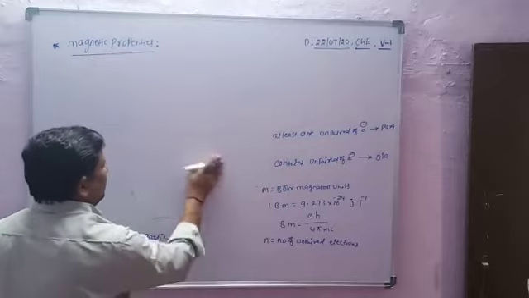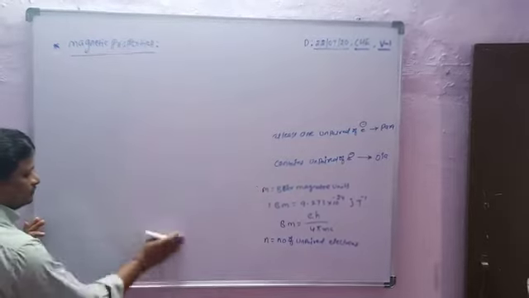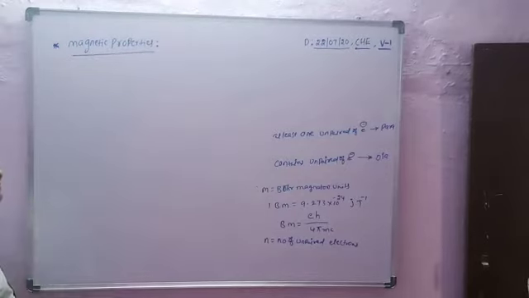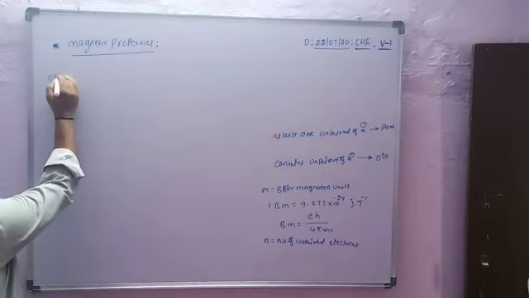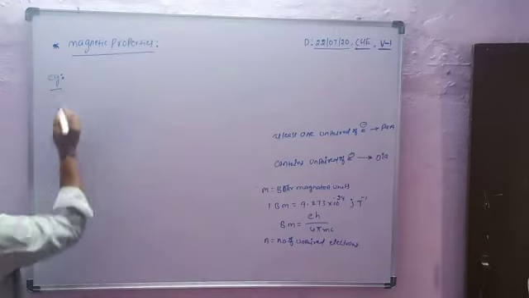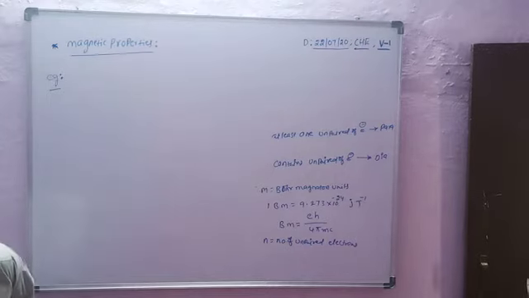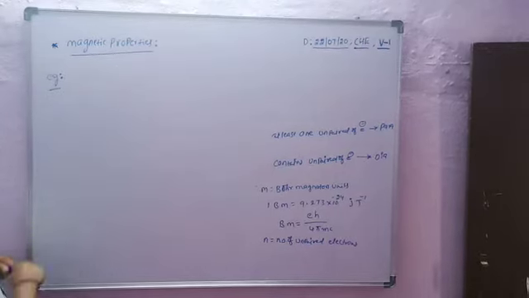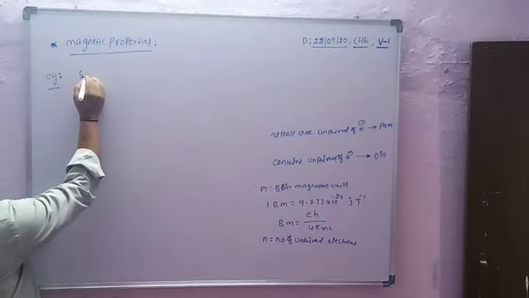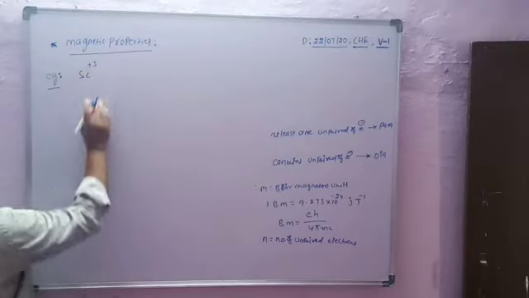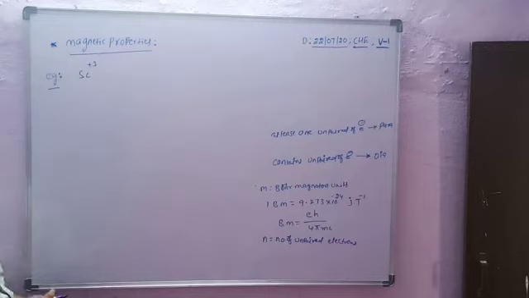For example, scandium plus 3. Scandium plus 3 means it loses 3 electrons. What is the magnetic moment of scandium plus 3, and is it diamagnetic or paramagnetic?